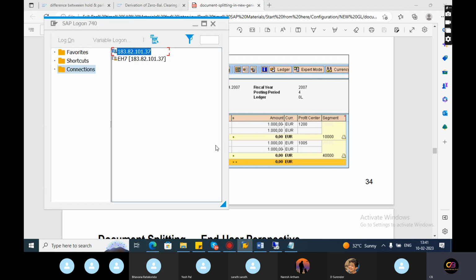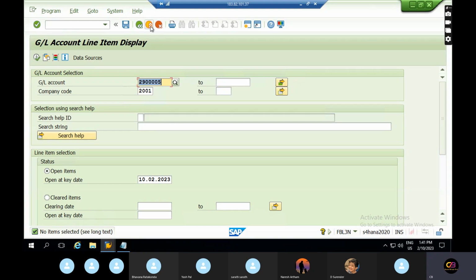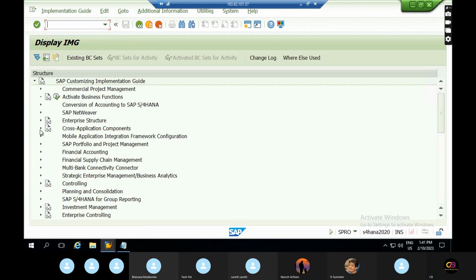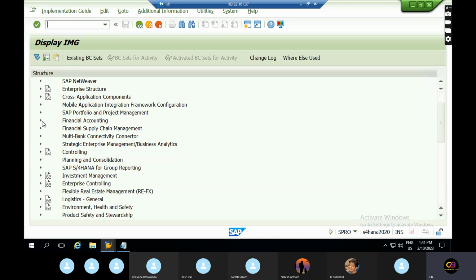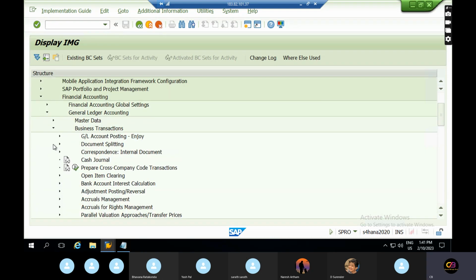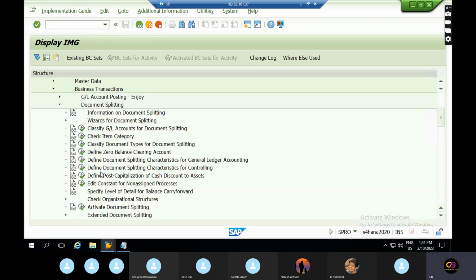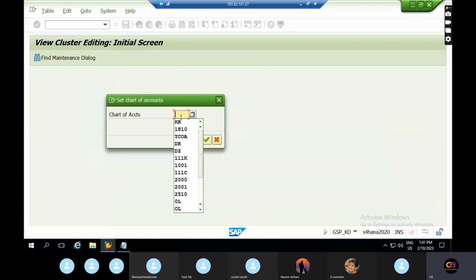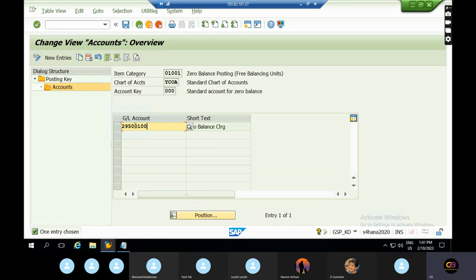Okay, so for the configuration part, where we can do this configuration, just go to SPRO, go to reference IMG, and go to financial accounting, then general ledger, business transactions, document splitting, and define zero balance clearing account. So this one we need to define. Some of the zero balance clearing accounts are here. This is one clearing account. This is already defined. Okay, let me check.